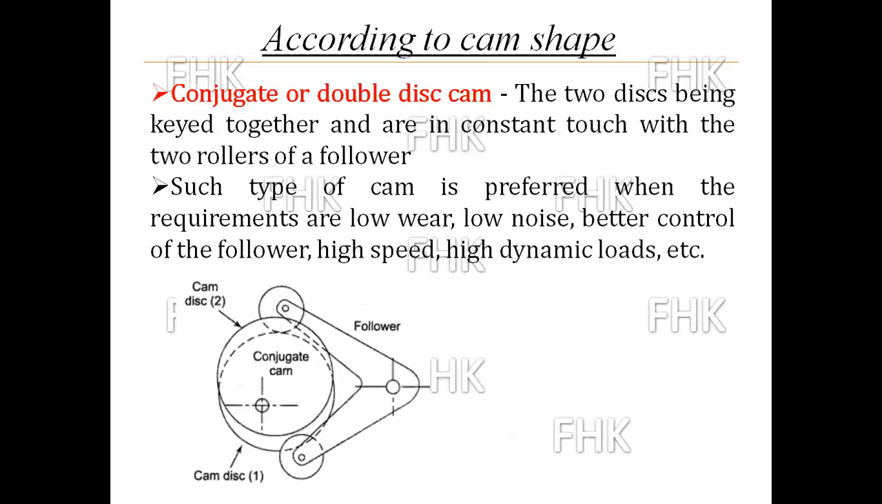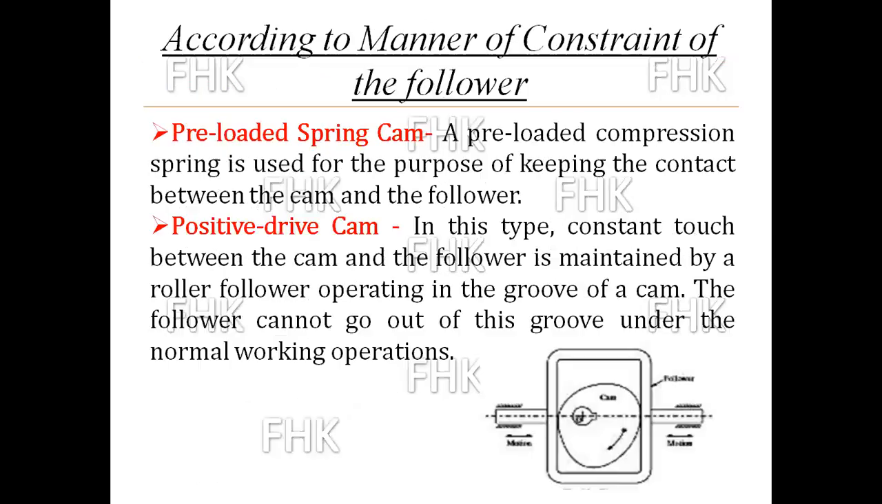Next and last one is the conjugate or double disc cam. The two discs are keyed together and are in constant touch with the two rollers of the follower. Such a cam is preferred when the requirements are low wear, low noise, better control of the follower, high speed, and high dynamic load. Now come to the next type.